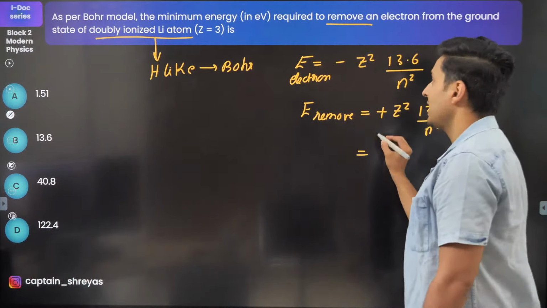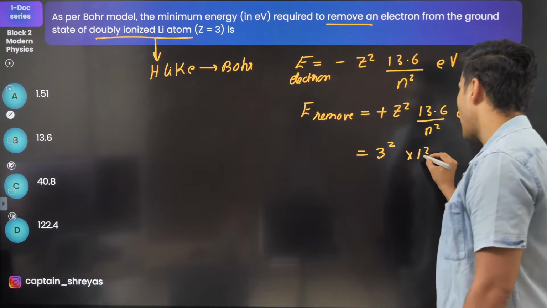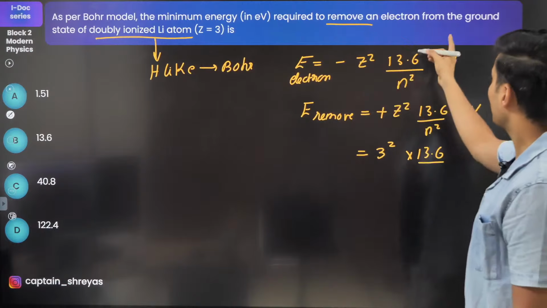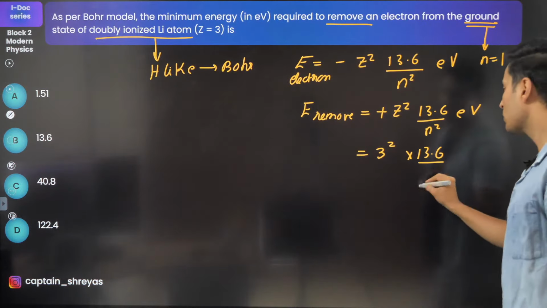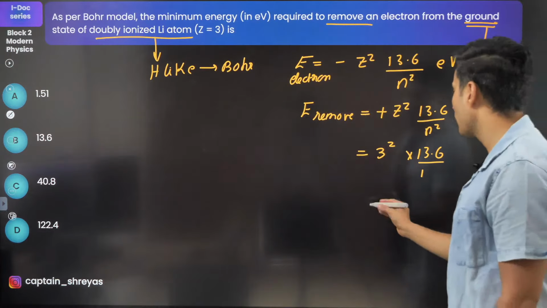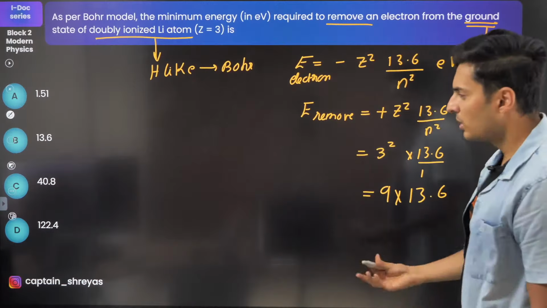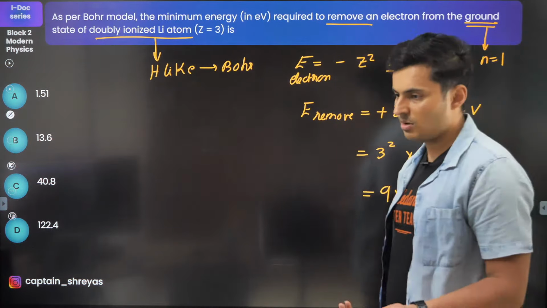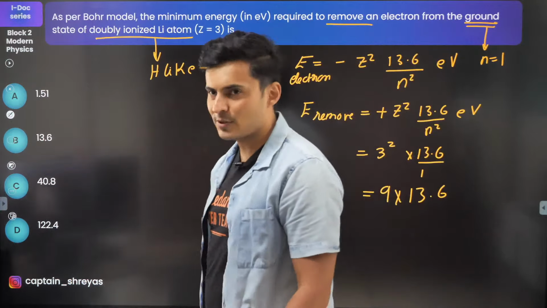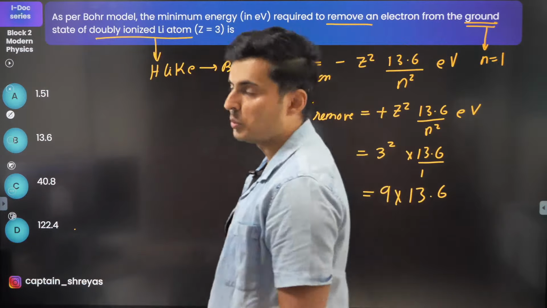So what is the value of Z? It's lithium, so it will be 3, and 13.6 comes as it is. The value of n is given from ground state. The ground state means n is equal to 1. So this is 1, and 3 square is nothing but 9. So 9 into 13.6. You don't even have to do the value calculations. 13 nines are, come on guys, 117. It has to be more than 117. So it has to be 122.4.